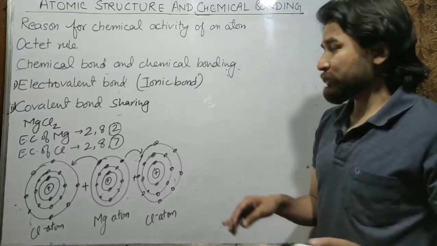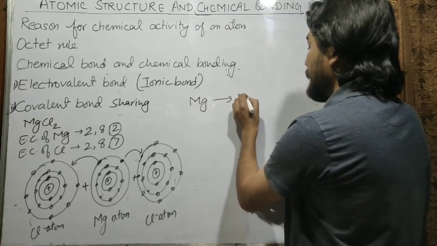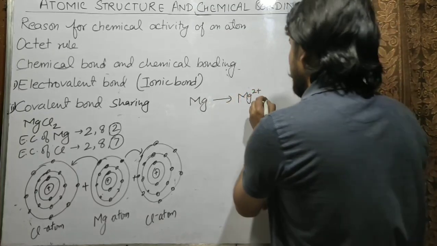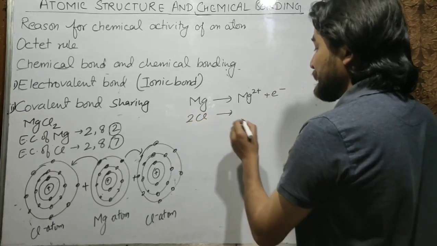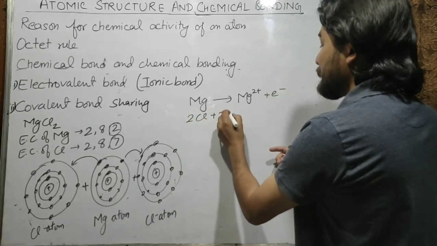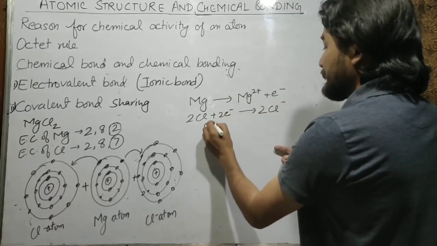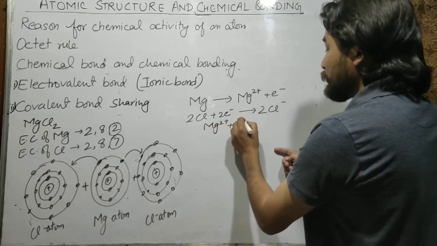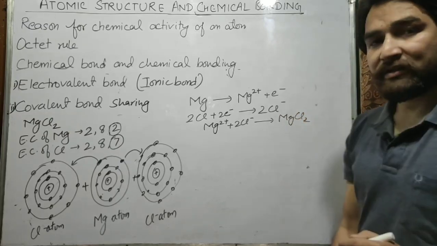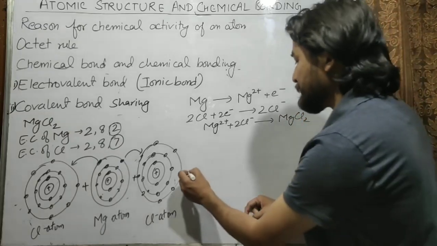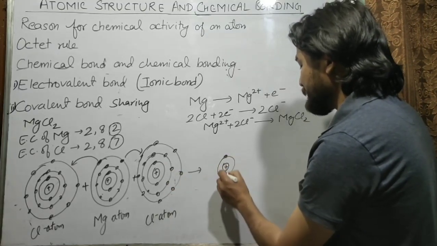So after losing 2 electrons, magnesium will become Mg2+ ion, while 2 chlorine atoms will gain 2 electrons and will form 2 chloride ions. And now these magnesium and 2 chloride ions will combine to form magnesium chloride, which is an ionic compound. So let's see what happened. So the chlorine atoms will gain the electrons.